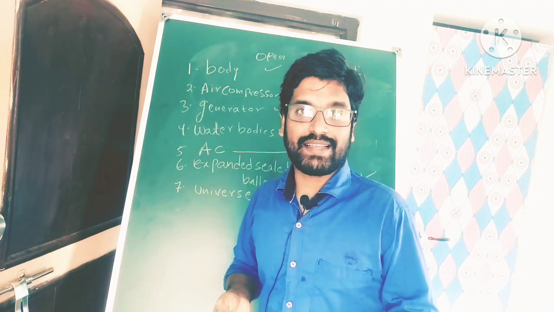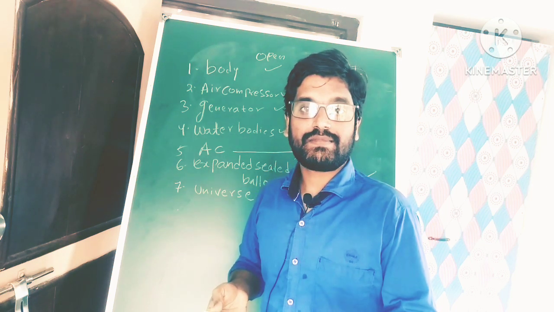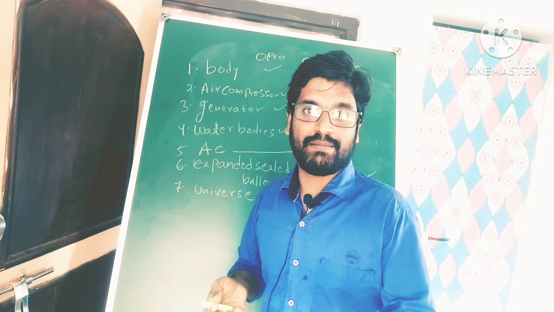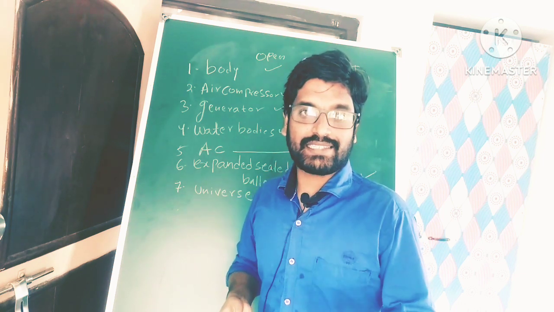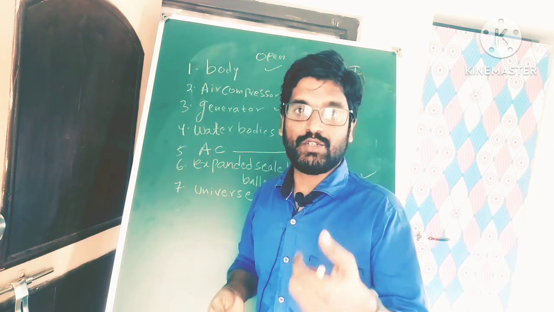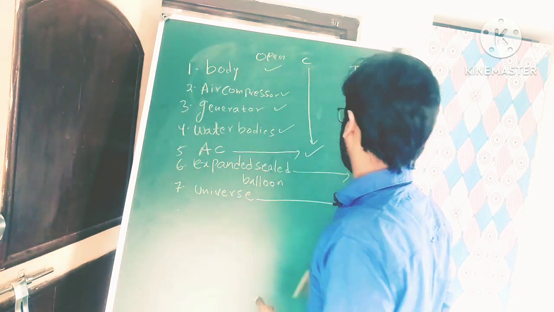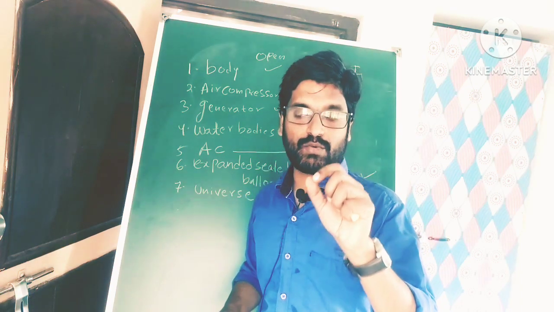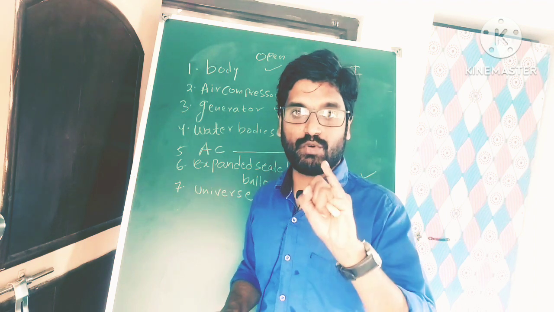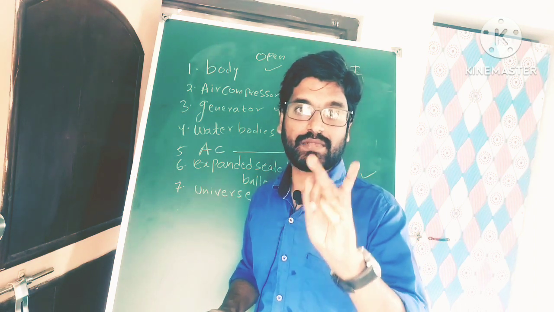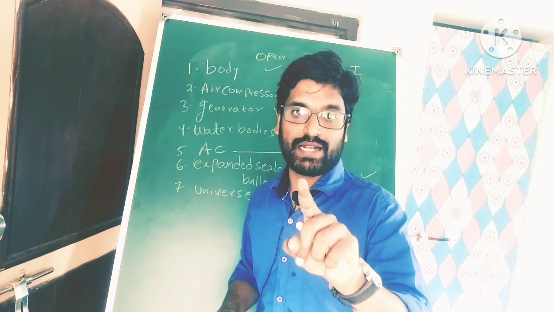When there is no surrounding, what is the question of exchanging energy and mass between the system and surrounding? You cannot exchange. So the universe is an example of isolated system. This is very important. The question might come like this: the universe is an example of, first, open system, second, closed system, third, isolated system, fourth, none. Isolated system is your answer.